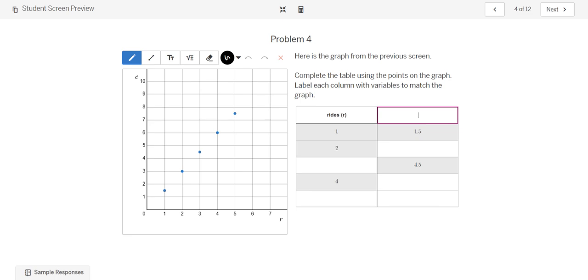And then total cost. See? If it's 4.50, this would have been 3 rides, plus it's 1, 2, 3, 4. 4 would be $6. And then I can pick any random number, but I'm going to just go 5 is 7.50. There we go. Next.